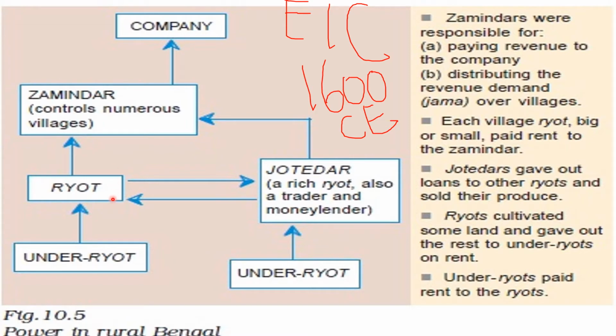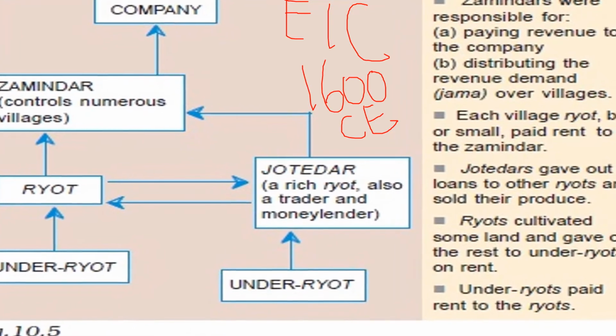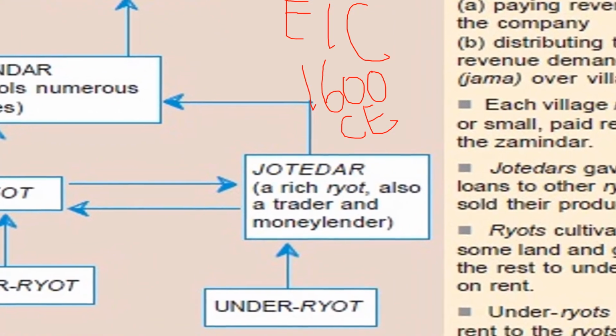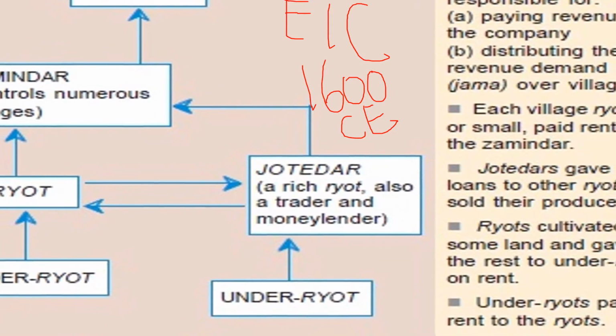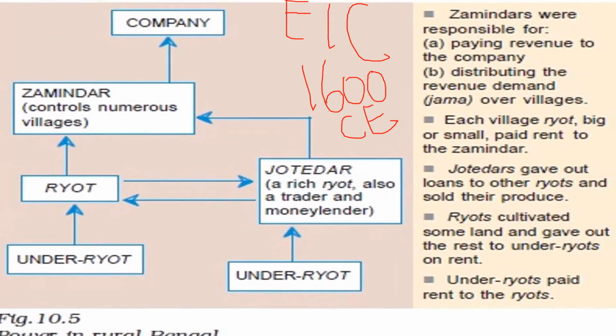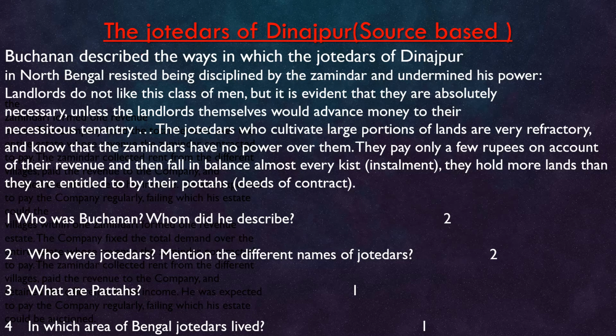Rayat may be of four categories: landlords like jotedars, marginal farmers, small farmers and landless. Under Rayat, we have those who are not having land. This is the picture we can see in the time of East India Company in the rural areas of Bengal and other parts of India also.